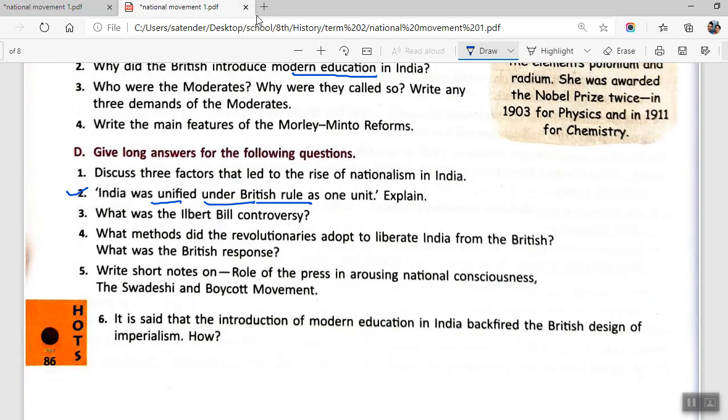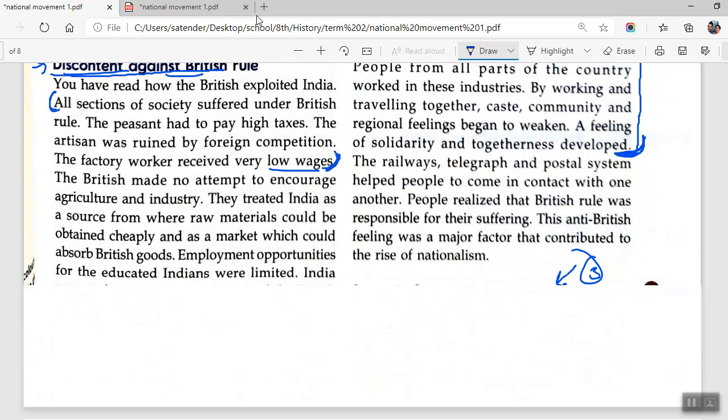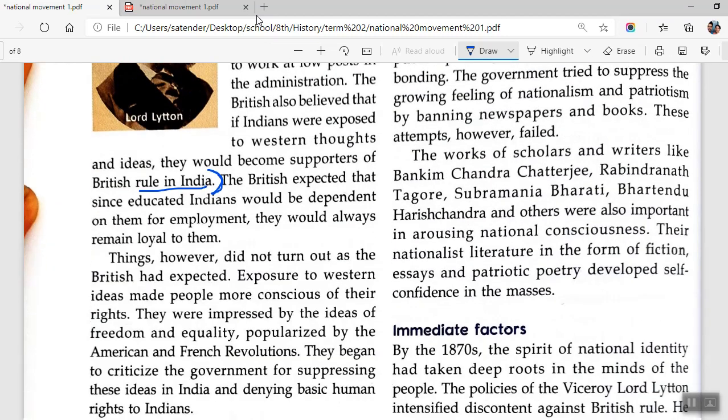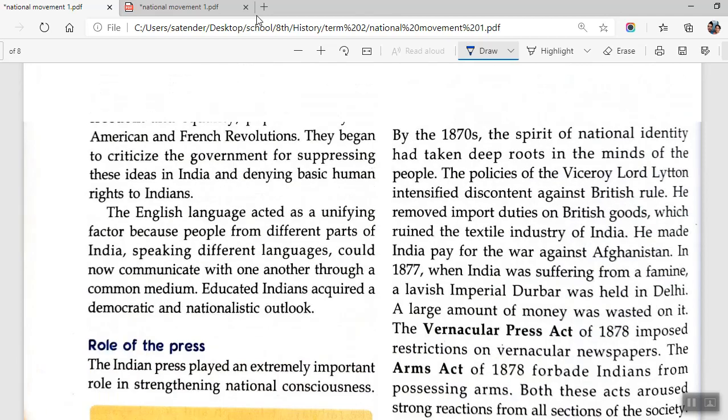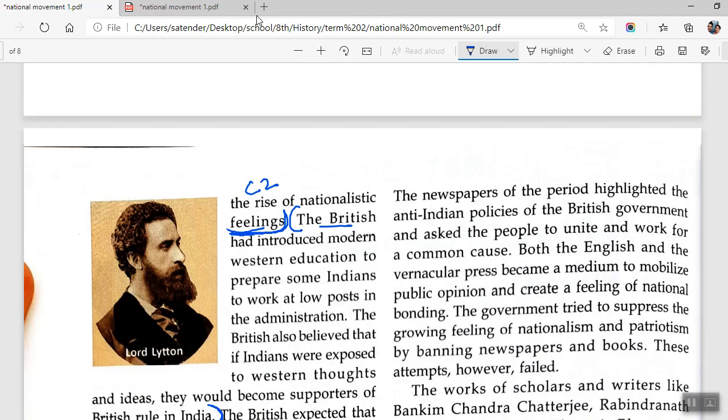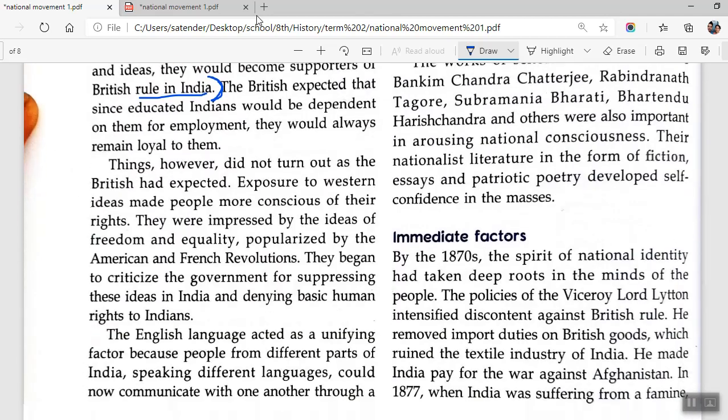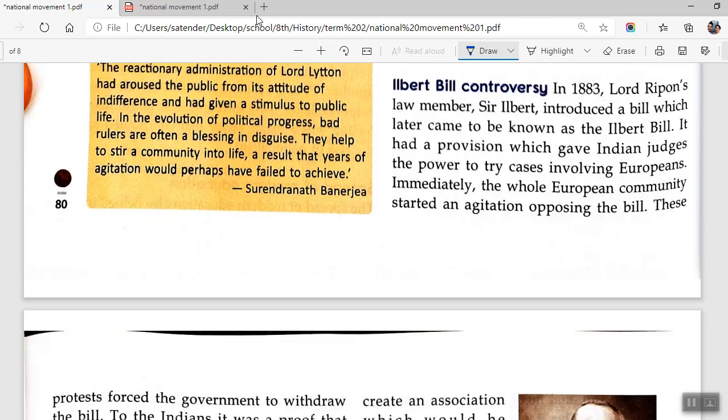Okay, all right. Now moving on to D3, what was the Ilbert Bill controversy? There is a special paragraph that is allocated to this Ilbert Bill controversy. Okay, this is it. In 1883, Ilbert introduced a bill which came to be known as the Ilbert Bill. You start from here.